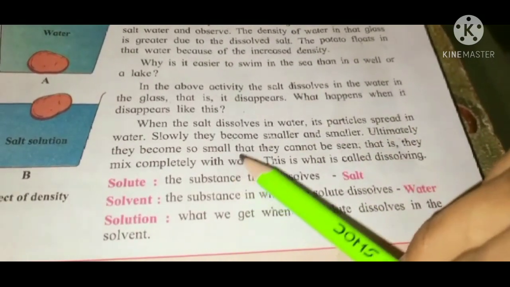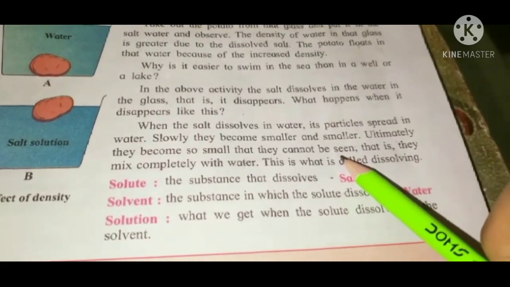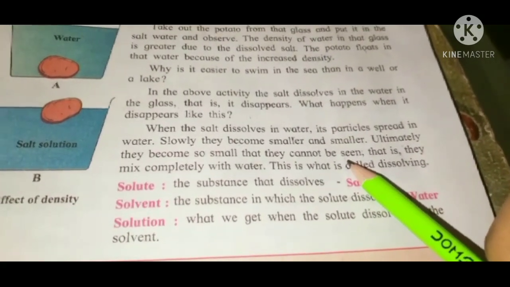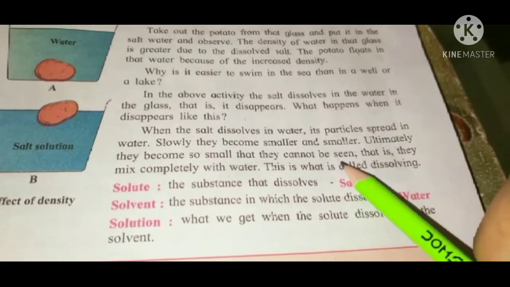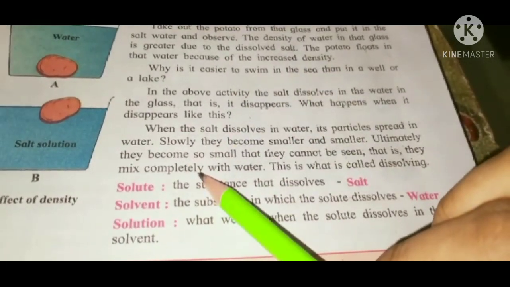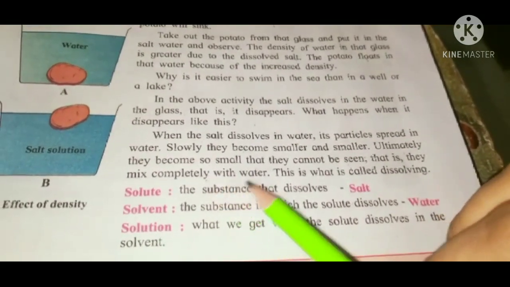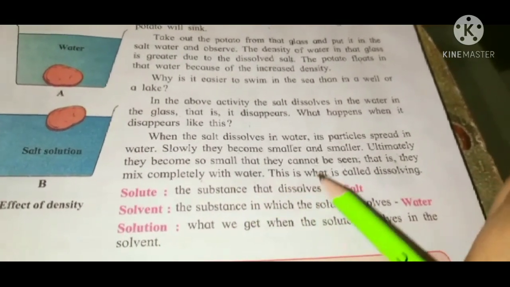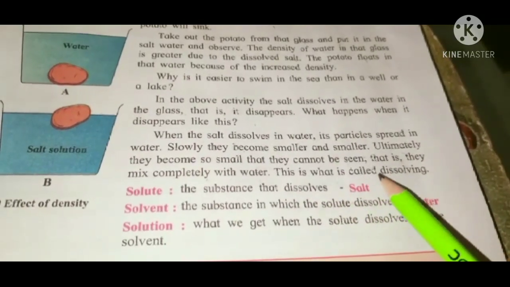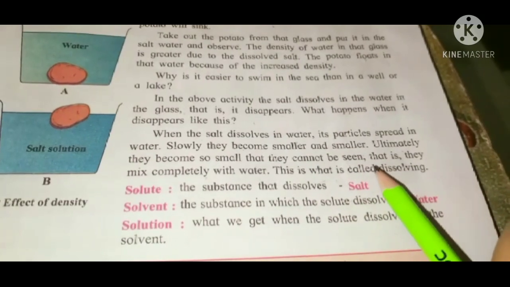Ultimately, they become so small that they cannot be seen. That is, they mix completely with water. This is what is called dissolving.